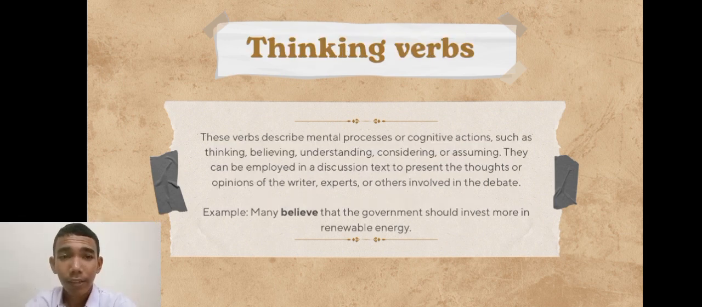And the last is thinking verbs. These verbs describe mental processes or cognitive actions such as thinking, believing, understanding, considering, or assuming. They can be employed in a discussion text to present the thought or opinion of the writer, experts, or others involved in the debate. The example is: many believe that the government should invest more in renewable energy.